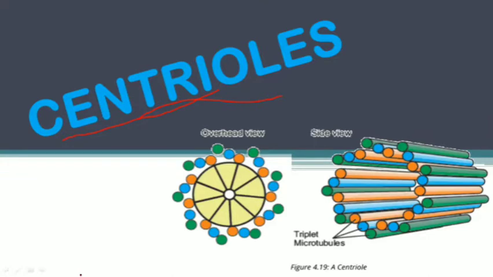Remember one thing, it is only present in the animal cell. It is not present in the plant cell. Some structures are present in animal cells, not in plant cells, and some are present in plant cells, not in animal cells, like chloroplast and cell wall. So centriole is present in the animal cell, not in the plant cell. So let's talk about this one.